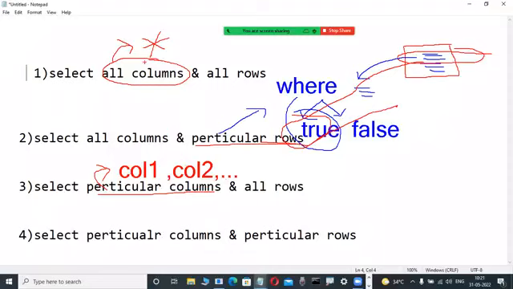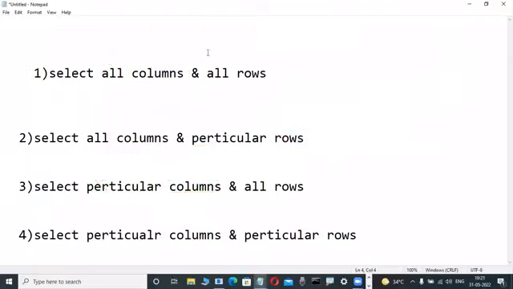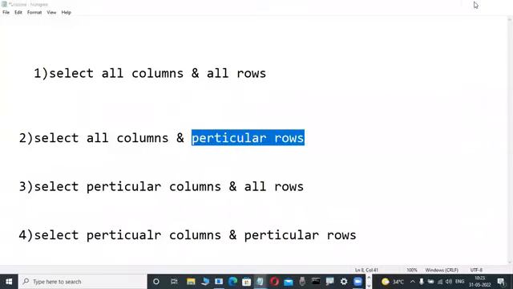Columns means either star for all columns, or for particular columns, comma-separated column names. But so many fellows ask: Murli sir, all columns means star you are telling, but select star from table name displays rows also. Why? Particular rows means where clause you are telling, so why are rows displayed? Some fellows are asking. There is a reason.